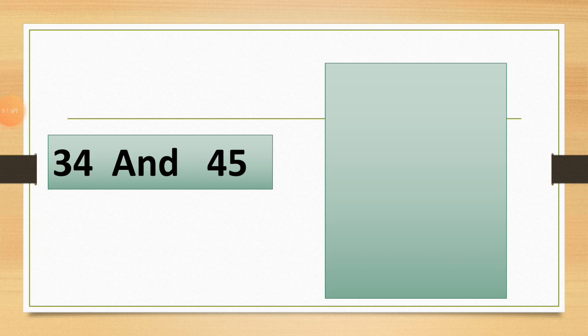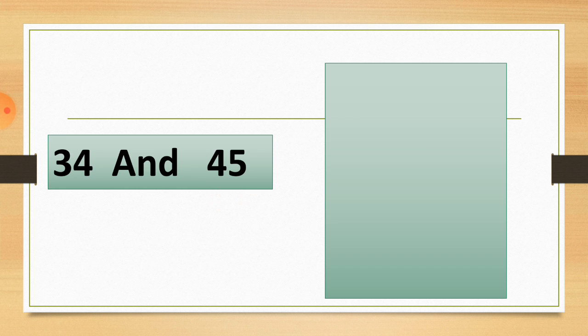Students, here we have 2 numbers, which are 34, you can see here, and 45. We have to subtract them. So which number do I have to take first? Always keep this in your mind, that the bigger, larger, greater number you have to take first to subtract the numbers. When you are subtracting, you have to choose the big number first.